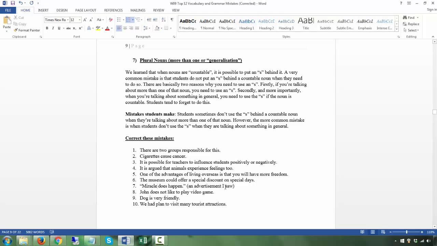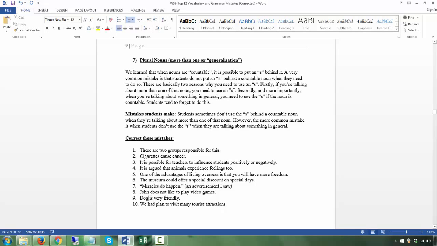Miracles. Now this is an advertisement I saw in Orchard Central, I think. It's pasted in the lift going up. I was going up into a restaurant and I saw "A miracle does happen." No, you're talking about in general. You're not just talking about one. Miracles do happen. Okay. John does not like to play video games, not just one, video games in general.